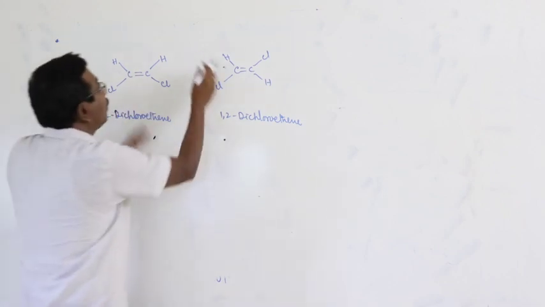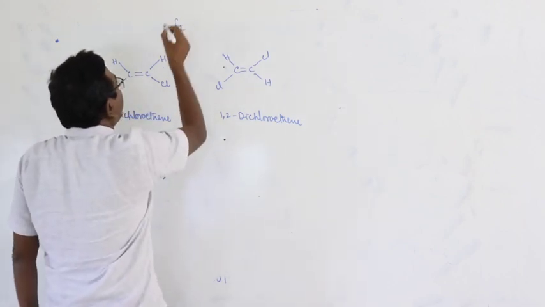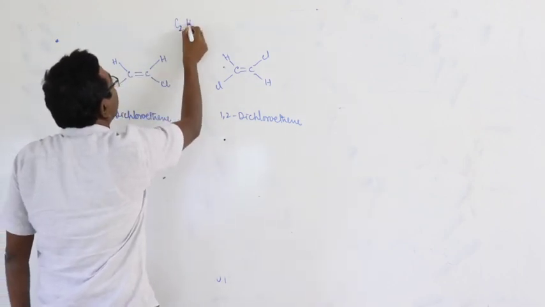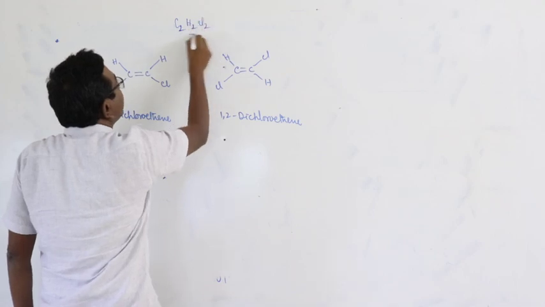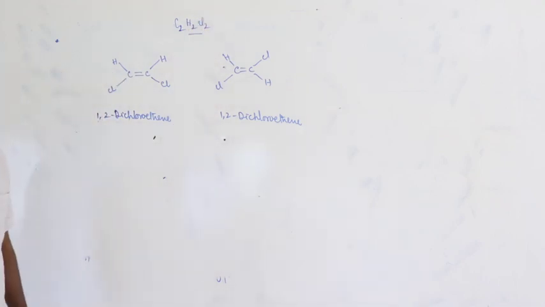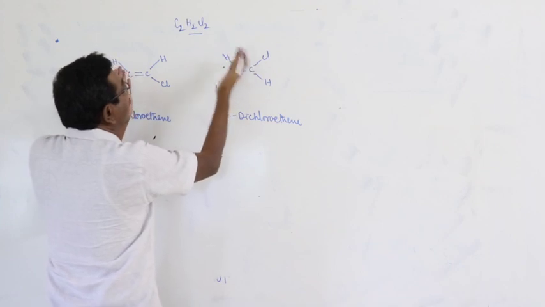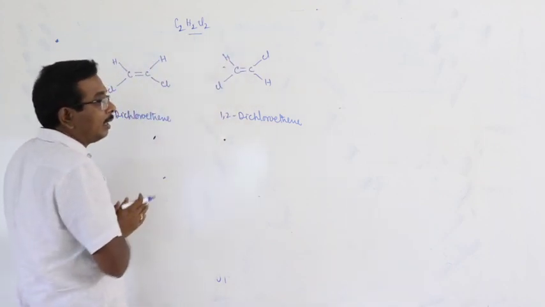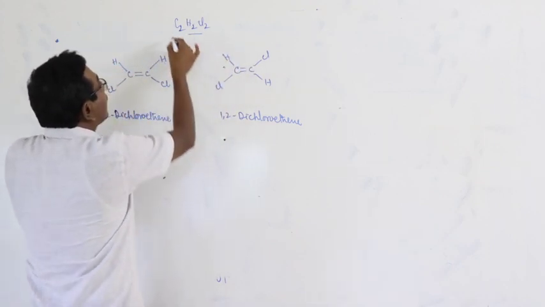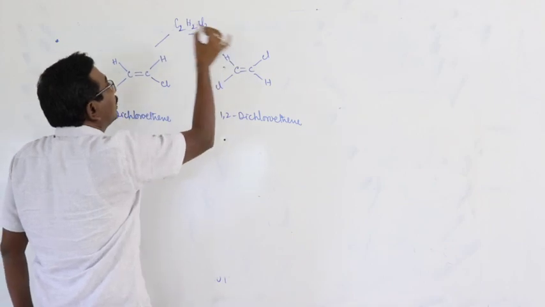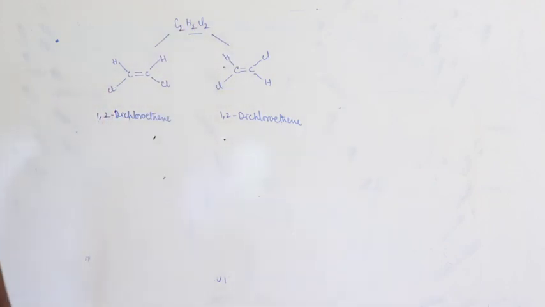Here the two compounds have the same molecular formula, C2H2Cl2. Two compounds having the same molecular formula but different physical and chemical properties are known as isomers, and that phenomenon is known as isomerism.